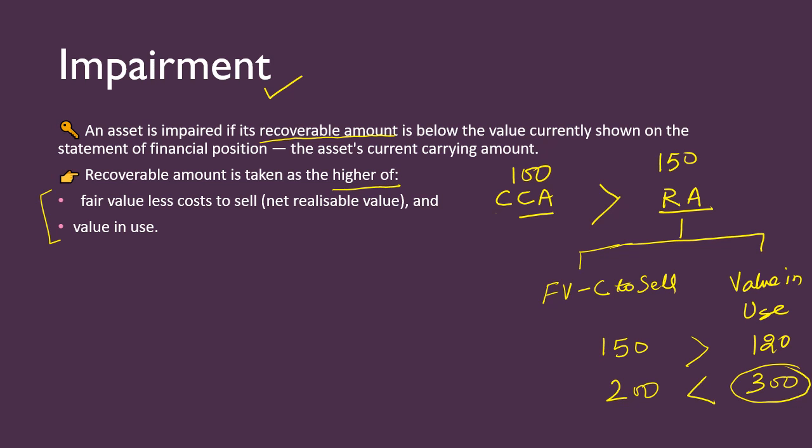Now suppose it is reversed: in place of 100, the carrying amount is 200. In that case impairment of the asset will come, because the recoverable amount is less than the carrying amount. So 50 is the impairment loss. This is the loss.